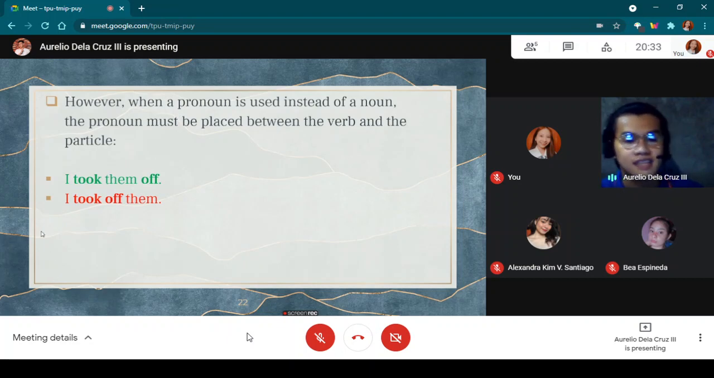In the second sentence, I took off them. It sounds awkward, right? So this sentence is grammatically incorrect because we used a pronoun as the object, so it should be placed between the phrasal verb.